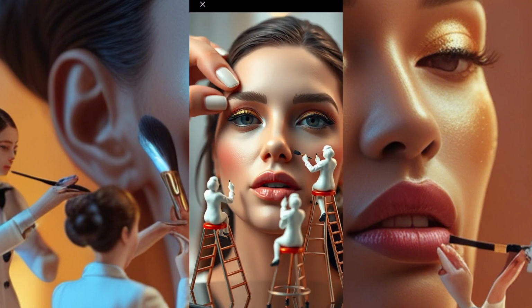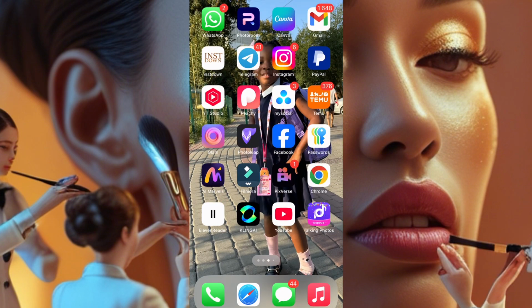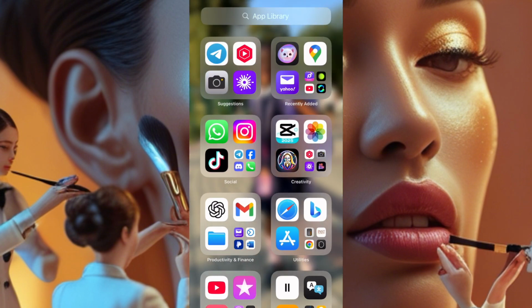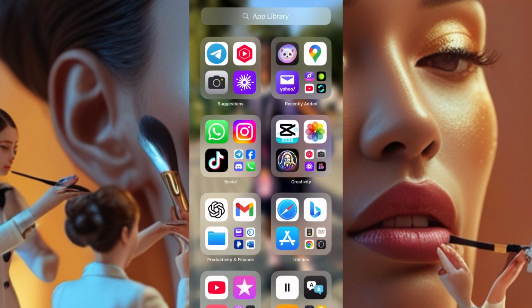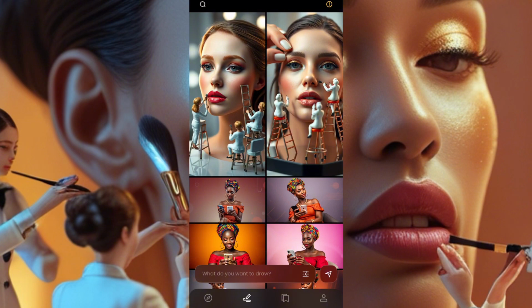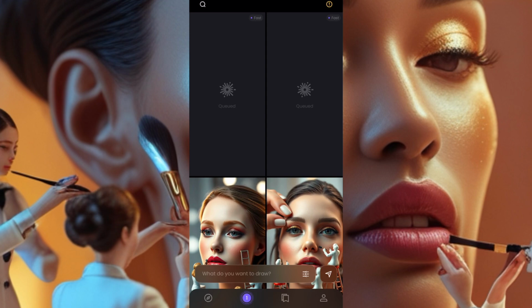I really wanted this one, but this one, it's not clear. The creatures there are not very clear. So I'll go back and take the second prompt. I'm going back to ChatGPT to get the second prompt. So there, I'll copy. I'll go back to Piclumen, and then I paste my prompt again. I'll paste my prompt and drop. And wait for it to load, okay? Wait for it to load.